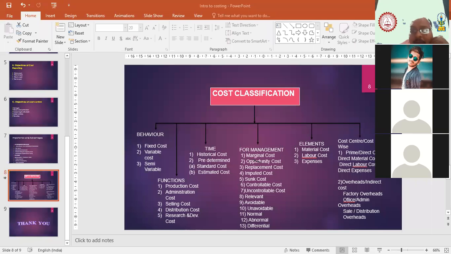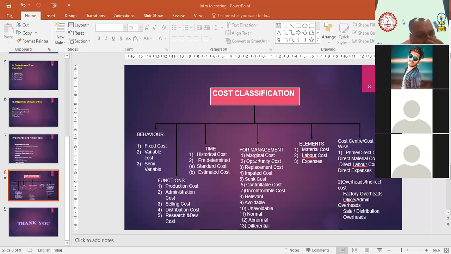Likewise, we can take one more example like sales commission, which also varies. If my salesman is making a sale of 5,000 units, I am giving the commission for 5,000 units. If he is making a sale of only 5 units, I am giving the commission for 5 units. Okay, and the last one is the semi-variable cost.